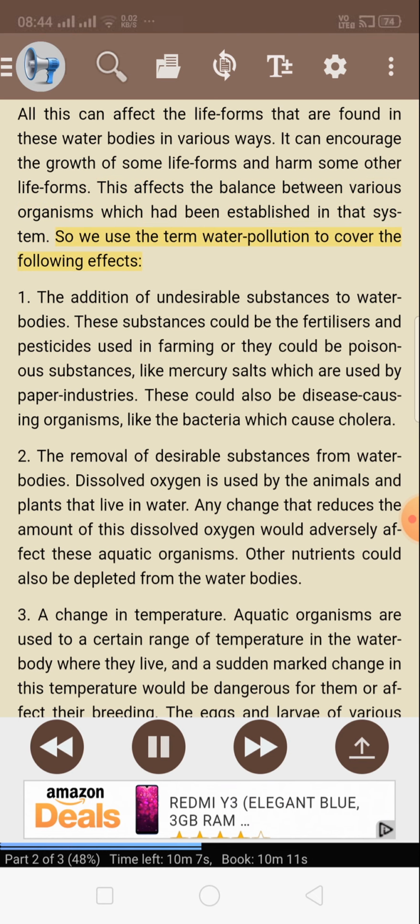So we use the term water pollution to cover the following effects. 1. The addition of undesirable substances to water bodies. These substances could be the fertilizers and pesticides used in farming, or they could be poisonous substances like mercury salts which are used by paper industries. These could also be disease-causing organisms like the bacteria which cause cholera.